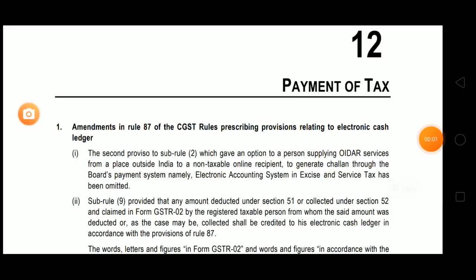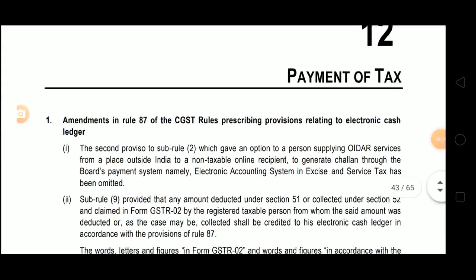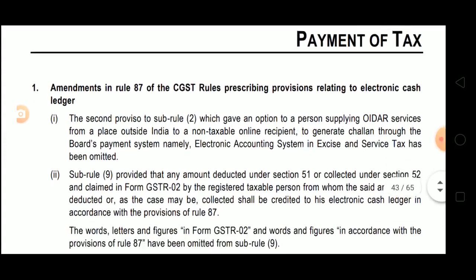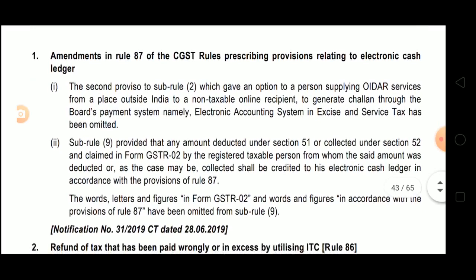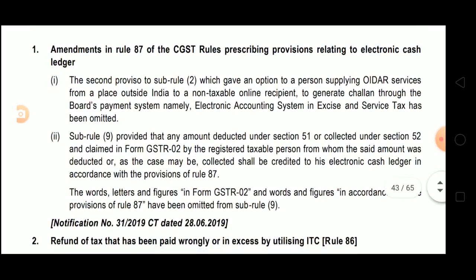Start with amendment in chapter 12, that is payment of tax. First one is amendment in rule 87 of CGST rules prescribing provisions relating to electronic cash ledger. Now what is given over here in Roman 1, the second proviso to subrule 2, which gives an option to a person supplying OIDAR services from a place outside India to a non-taxable online recipient to generate challan through